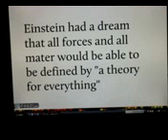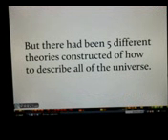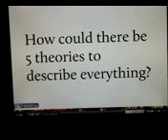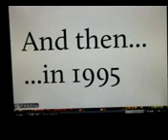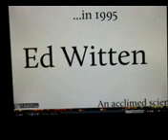Einstein had a dream that all forces and all matter would be able to be defined by a theory of everything. But there had been 5 different theories constructed of how to describe all the universe. How could there be 5 theories to describe everything? There couldn't be. And then, in 1995, Ed Witten, an acclaimed scientist, found that all 5 string theories were describing the same thing. But there was one flaw. Instead of the 10-dimensional space needed for the current string theories, he found that 11 dimensions were needed for his M theory.